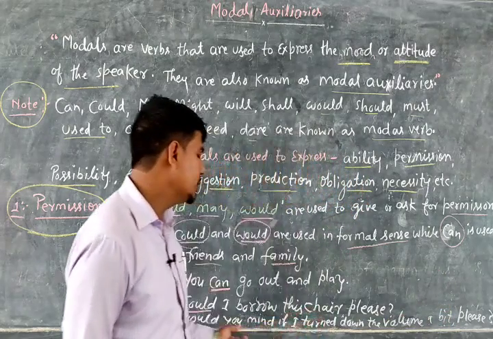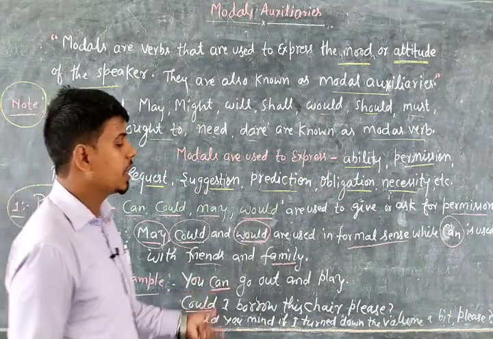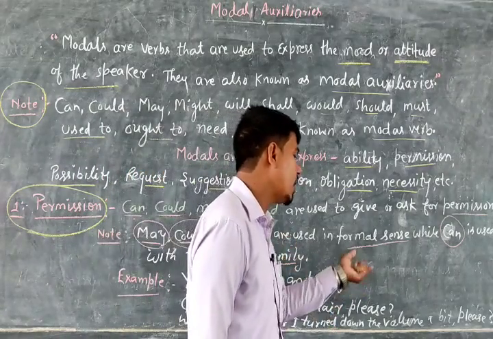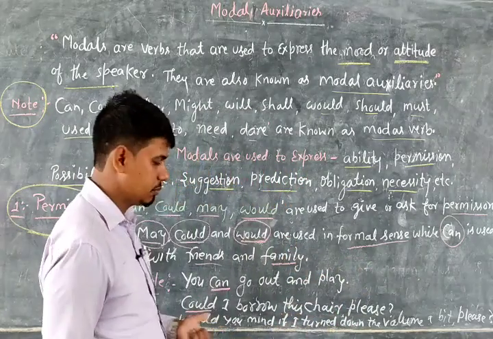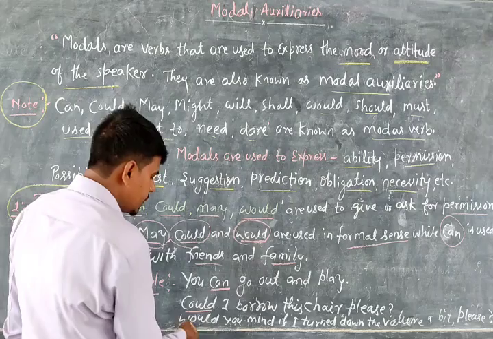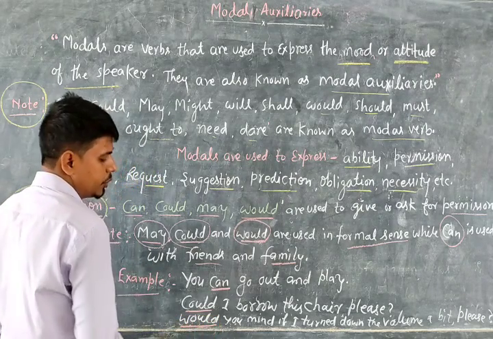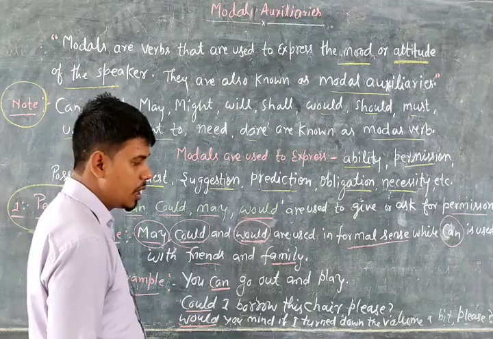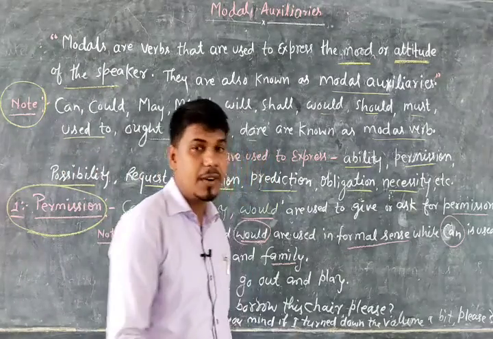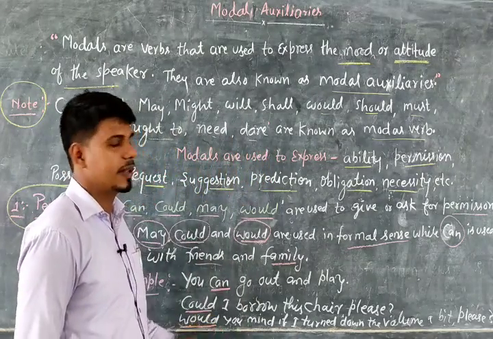So here again you are asking permission to turn down the volume. So here you can say we use would to ask for permission in a formal sense.